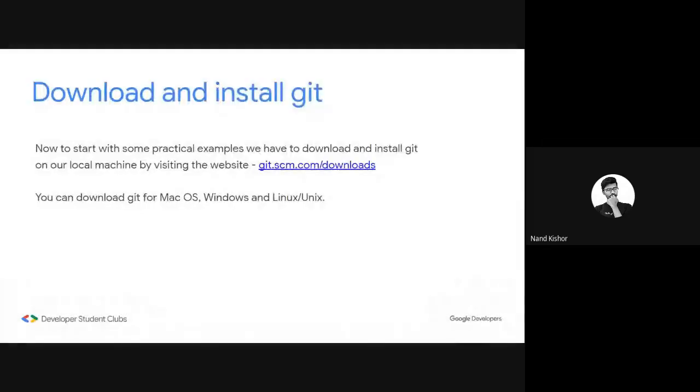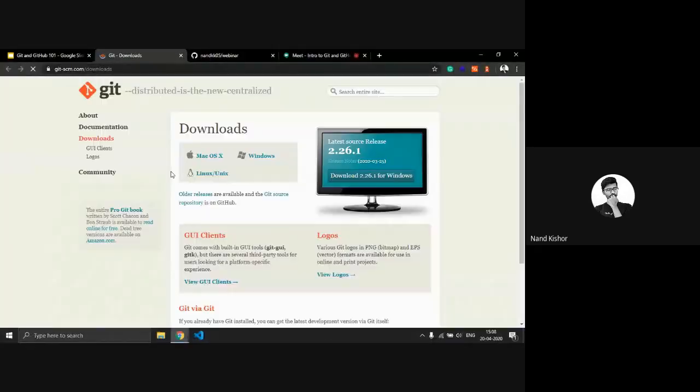So now we are going to download and install Git. To download and install Git on your system, you have to visit this website, git-scm.com/downloads. If you have already installed Git, we can move on, or you can install Git right now onto your system. If you want some hands-on experience, you just have to visit this link and you can download it for Windows, Mac OS, or Linux from here.